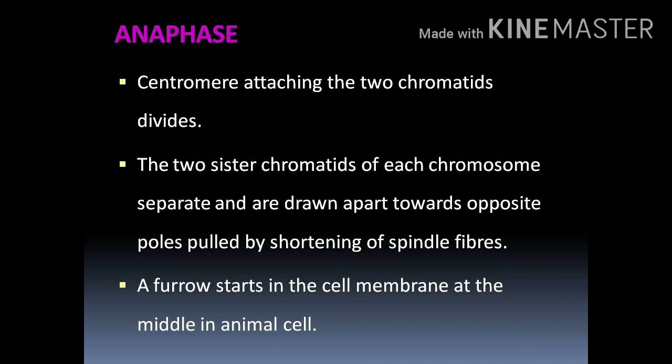The action of moving apart is due to the contraction of the spindle fibers, which pulls or drags them away from the equator. So, in the centromere region, when the centromere splits, the chromosome is converted into sister chromatids. These sister chromatids then move towards the opposite poles. How do they move? They move because of the contraction of the spindle fibers. When the spindle fibers contract, they pull the sister chromatids nearer to the pole region, away from the equator. So this is the anaphase.